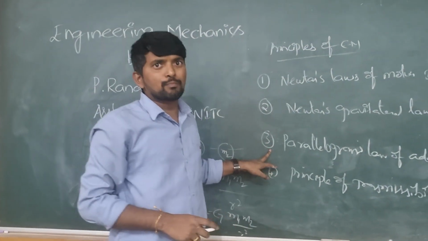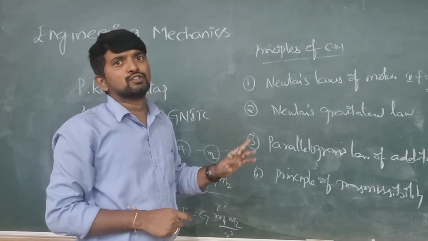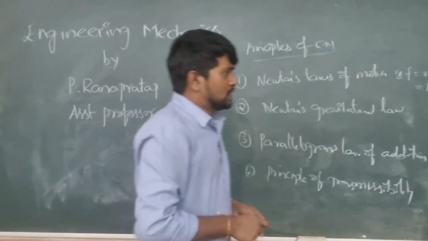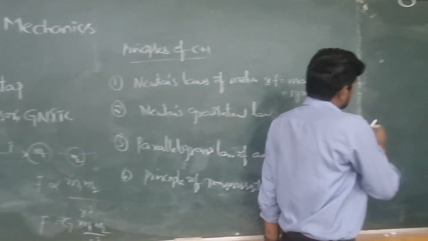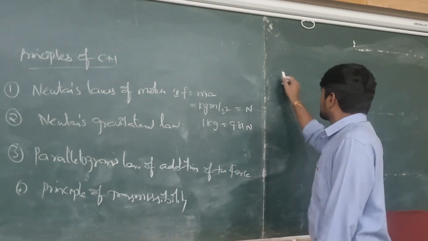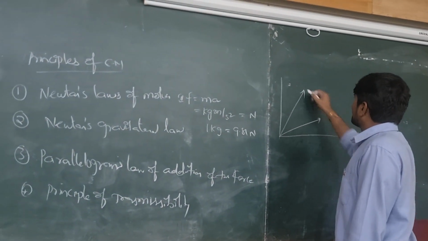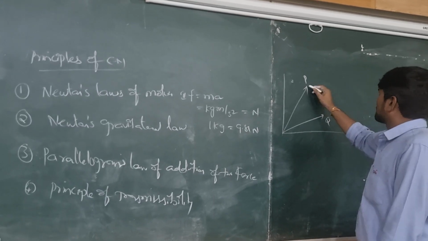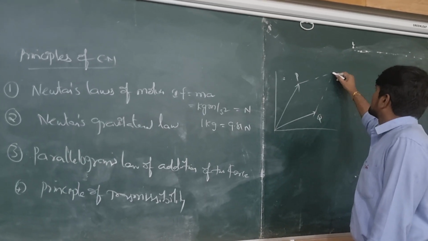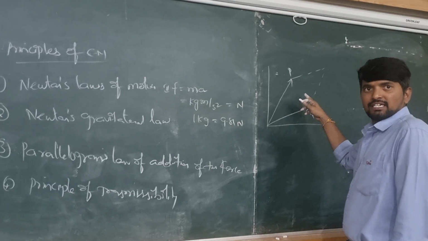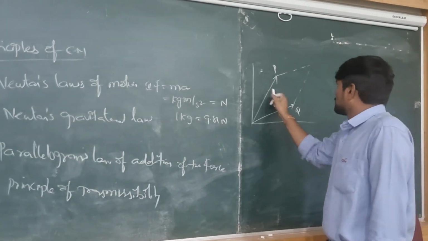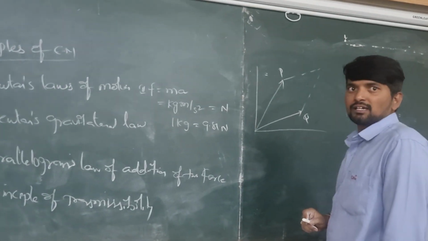Next, third: the parallelogram law of addition of two forces. Suppose two forces represent two sides of a parallelogram. Suppose I am drawing an imaginary line here, so this looks like a parallelogram. Here these two forces represent two sides of a parallelogram.